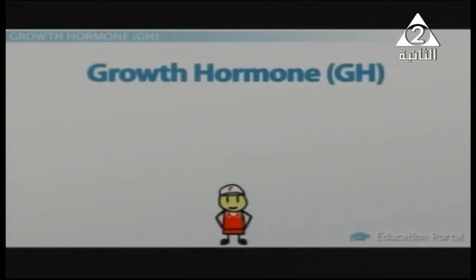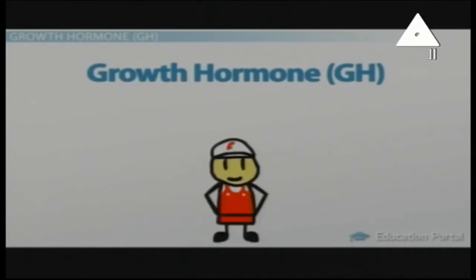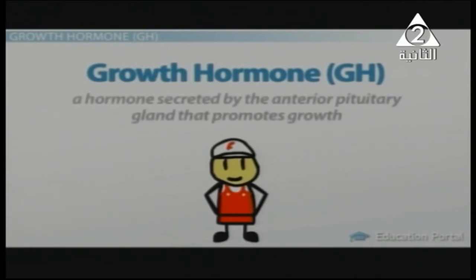And the infundibulum is just a stick that connects the gland to the brain. Okay?